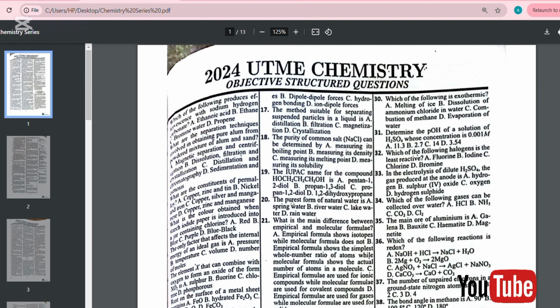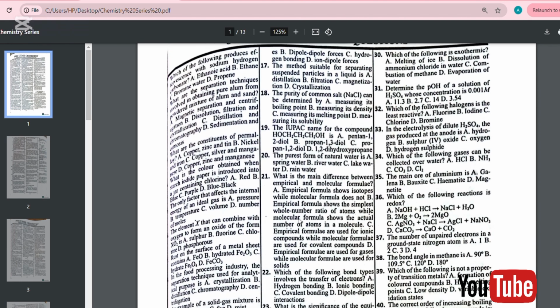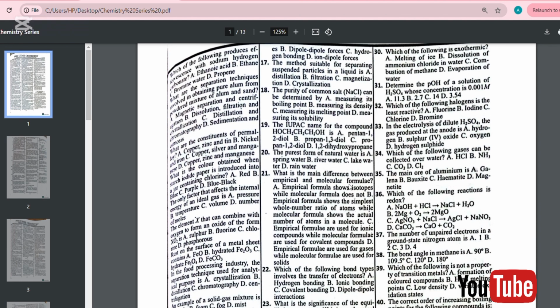Number 20. The purest form of natural water is A, spring water, B, river water, C, lake water, and D, rainwater. Number 20, the purest form of water is rainwater.